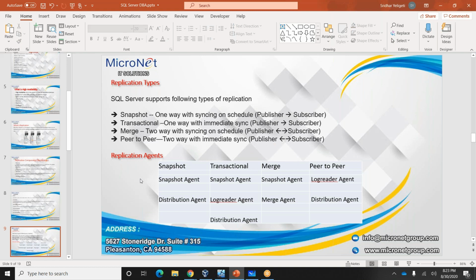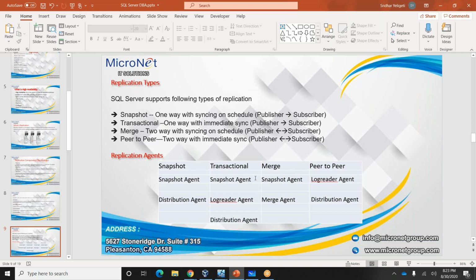The snapshot agent will take a snapshot of the publication, or of the article, and send it to the distributor. From the distributor it will go to the subscriber. So for snapshot replication we have the snapshot agent and the distribution agent.